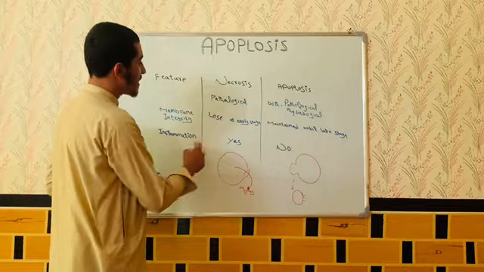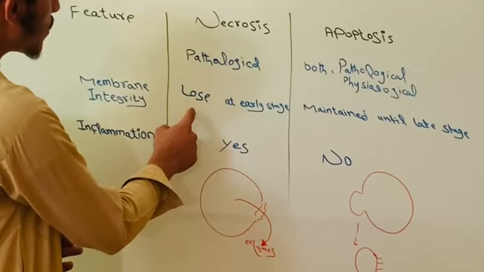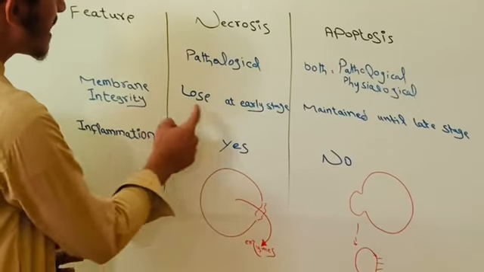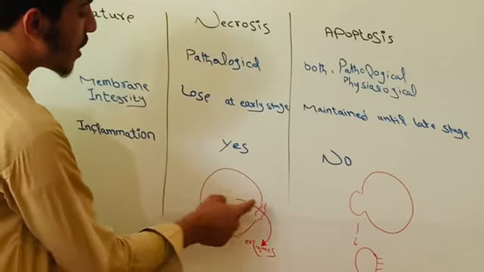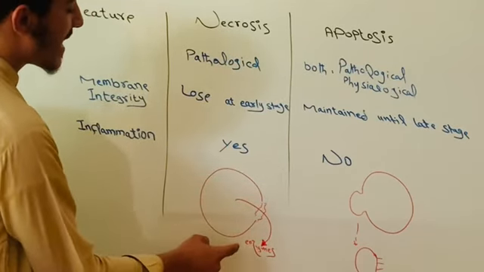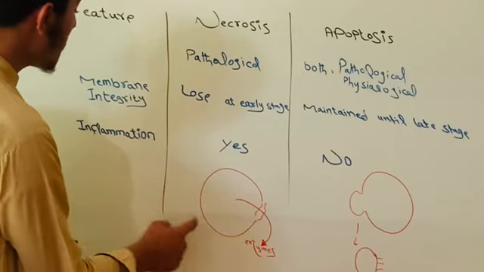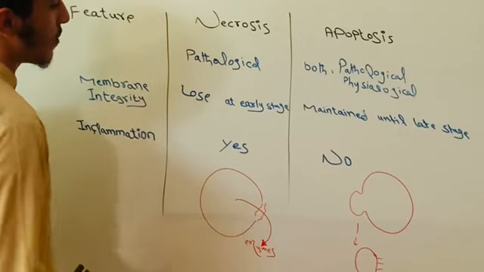Membrane integrity. Necrotic cells lose their membrane integrity at an early stage. For this reason, all the enzymes and all the components leak out. So enzymatic digestion happens. After that, the inflammatory process will start.